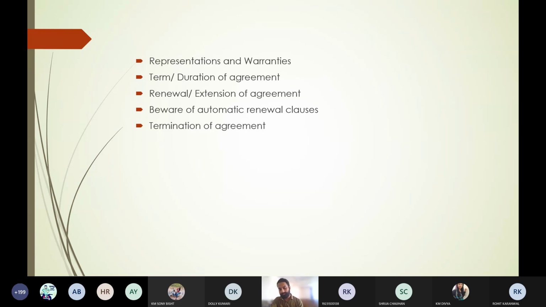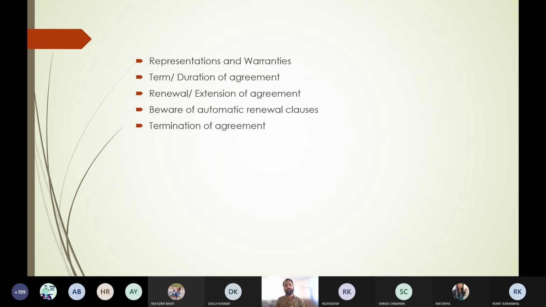Termination of the agreement, and then how the contract shall be terminated. So you have to mention how the contract shall be terminated. The contract may be terminated by the death of the party, by the insolvency of the party. Insolvency, you understand, right? That I am not able to pay the debt to you.